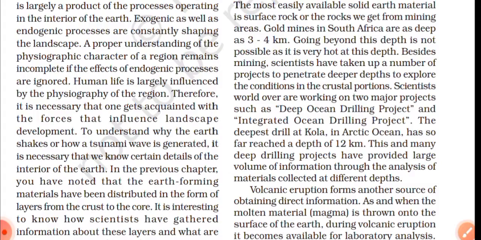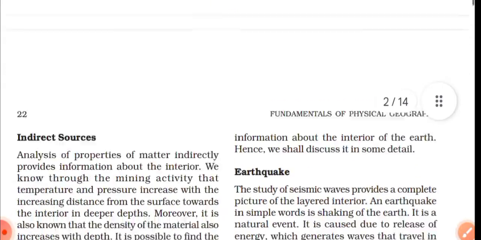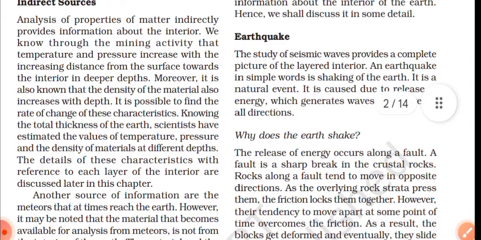Okay. So next we will move on to indirect sources. Indirect sources are seismic waves, gravitational field, magnetic field, falling meteors, etc. These are examples of indirect sources. They are very important for us to know about Earth's interior. They help us a lot.